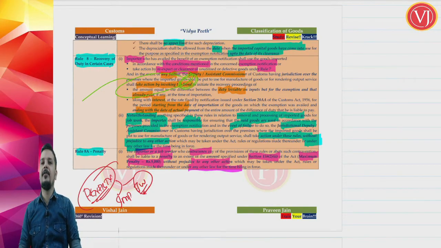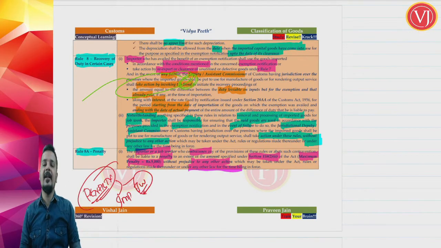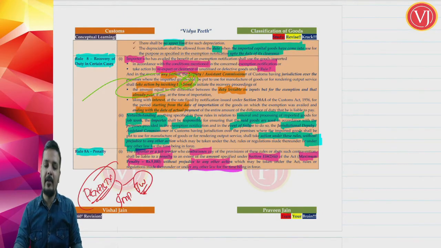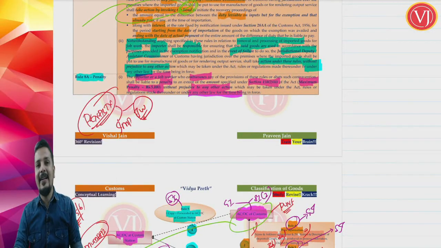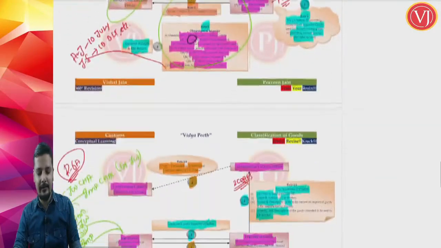Normally, if the job worker is not doing the work as promised by him or not returning back the goods, import duty liability is on the importer. But penalty will be on both the importer as well as the job worker, and the maximum penalty can be 5,000. Friends, this is all about the set of rules which we are calling IGCR, import of goods at concessional rate of duty. Starting from Rule 2 to Rule 8A, all the rules we have discussed.